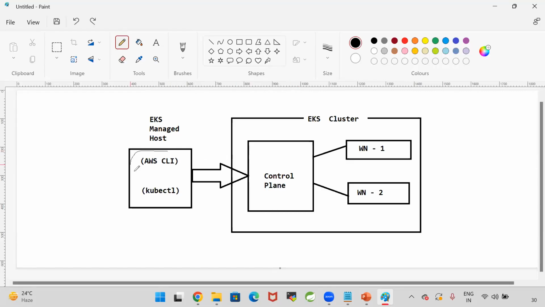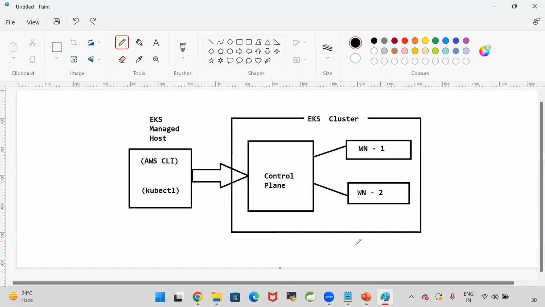By using this AWS CLI, I'm going to create an EKS cluster. In the EKS cluster, I'm going to tell AWS that I need one control plane and 2 worker nodes. I will give that information to the AWS cloud by using this AWS CLI software, and set up the EKS cluster.